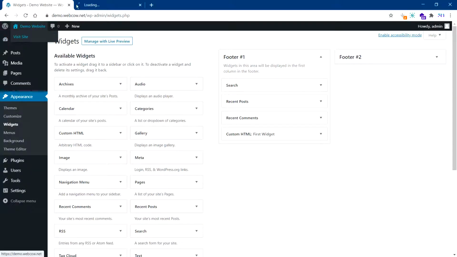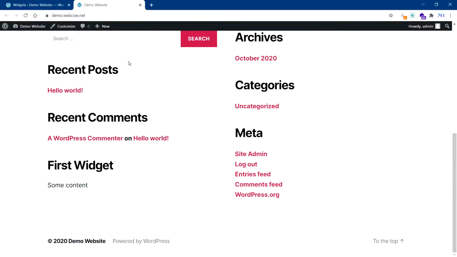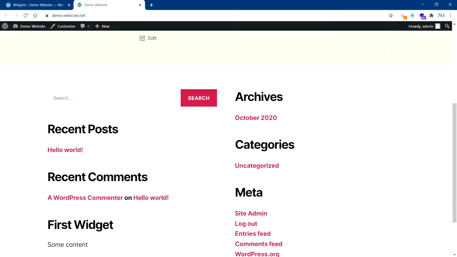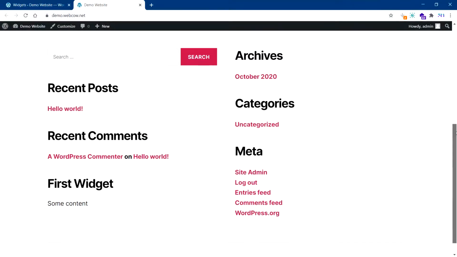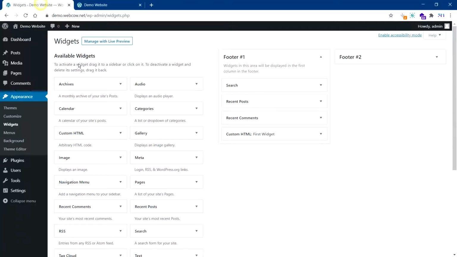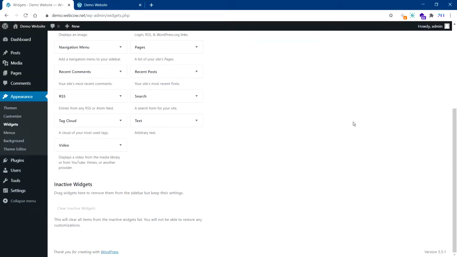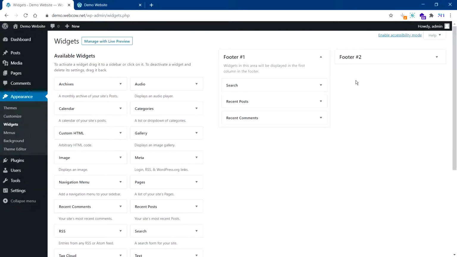If I quickly open this, so you can see the site, this is the site. So this section from here down, all the way here is the footer, and this is the footer that already has content. So if you see search, post, custom widget, first widget, I've created this one before, and if I delete this one quickly, so this is where you can add more content to your footer and it will stay on your site no matter where the viewers go.